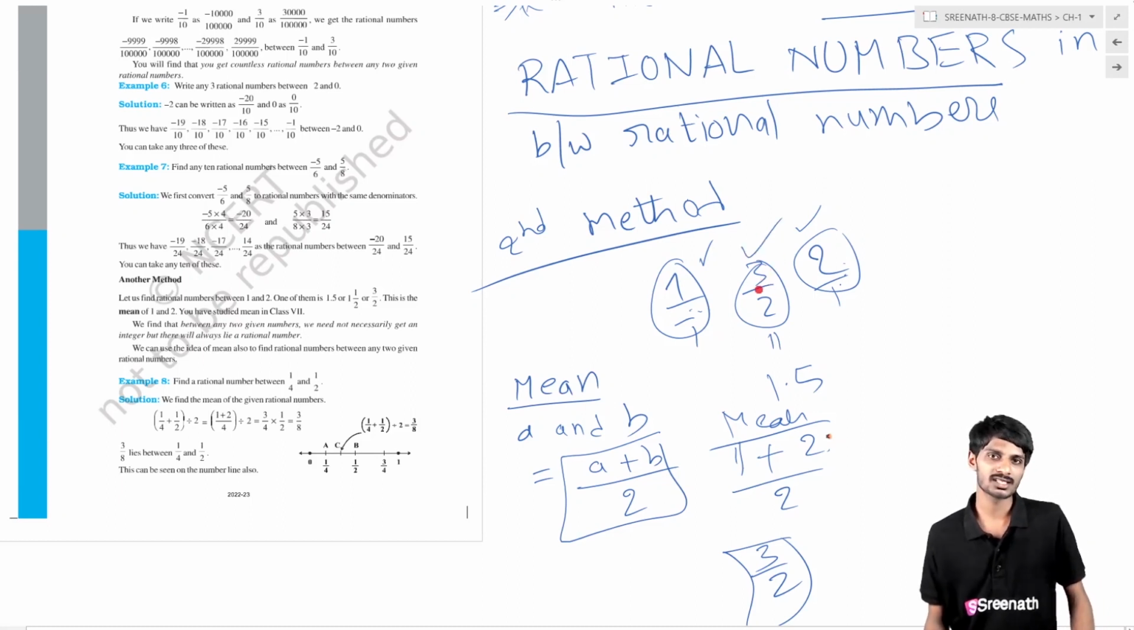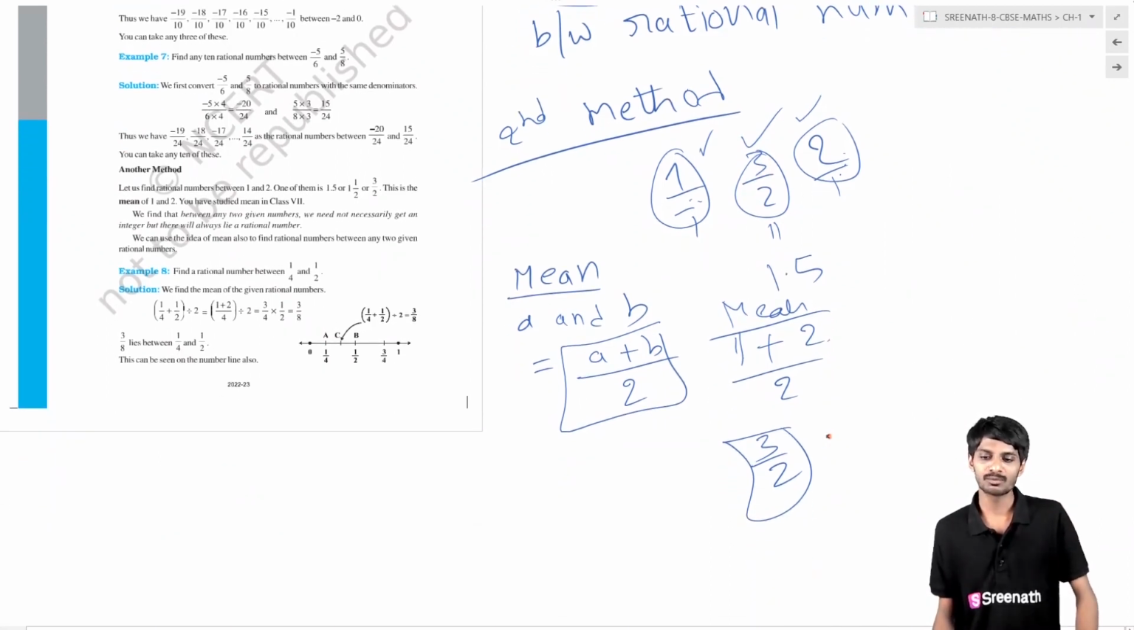I am so disappointed, sir. Then I will say, don't worry, my child. I will help you to find so many rational numbers between 1 and 2. Then how, sir?